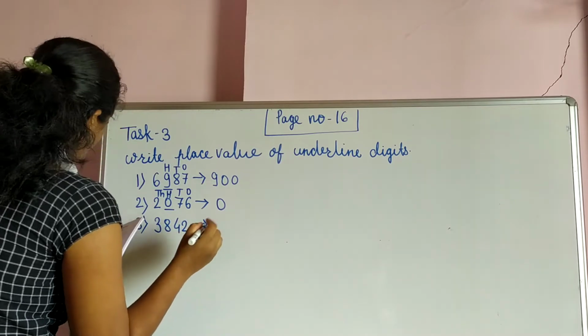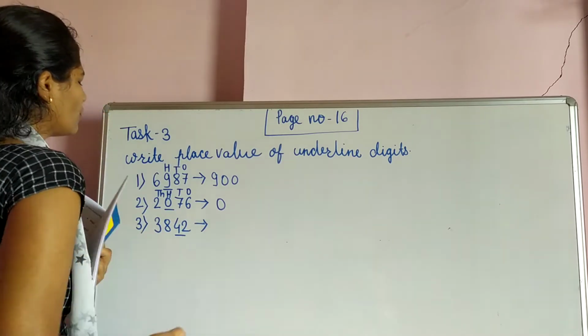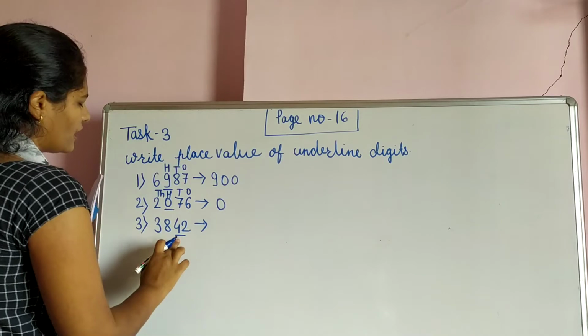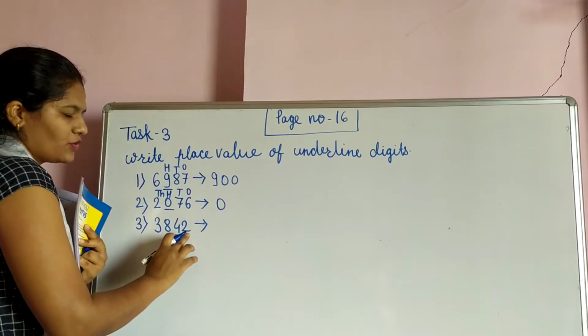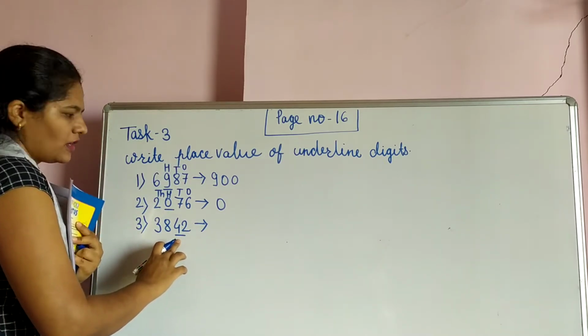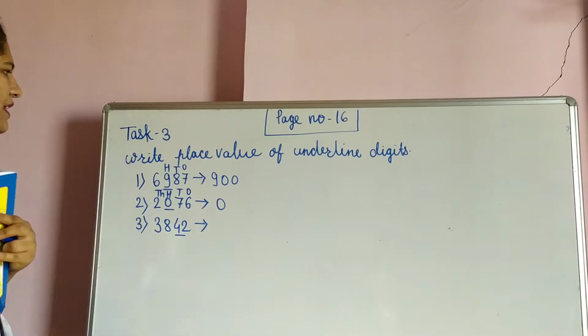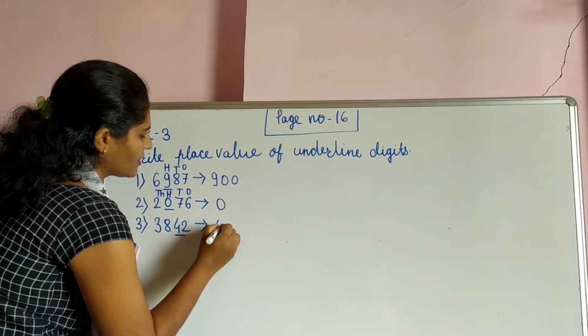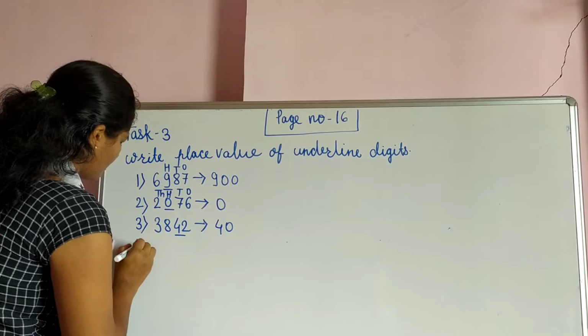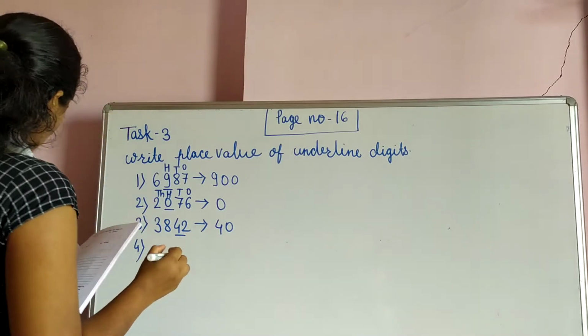3842. Here, underline 4. So 4, it is on which place? It is on a tens place, because this 2 is on ones place, 4 is on a tens place. So what is the place value of it? Place value of it is 40. Next question.